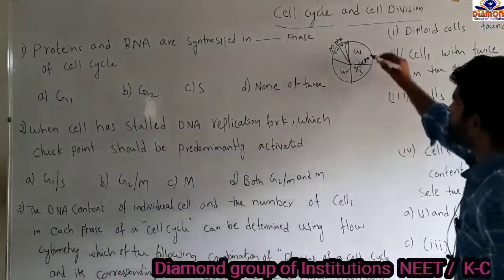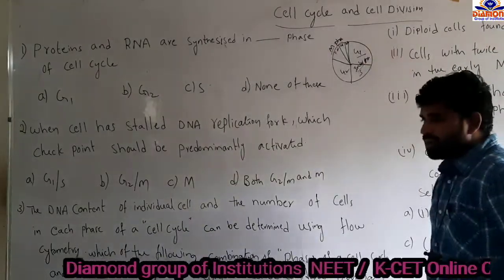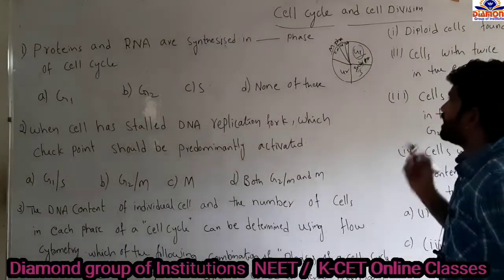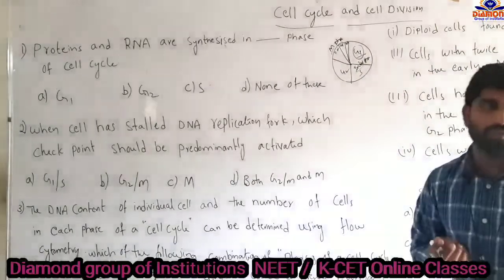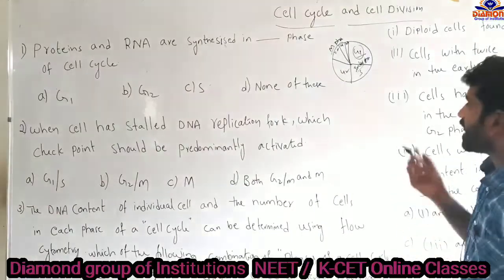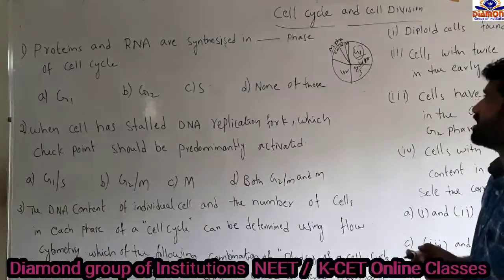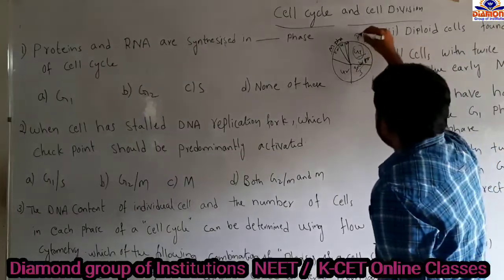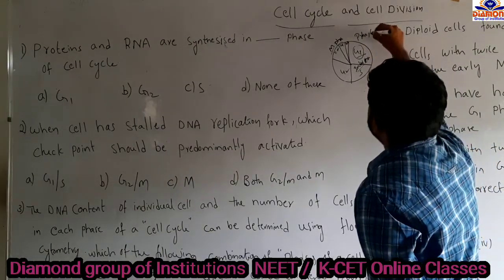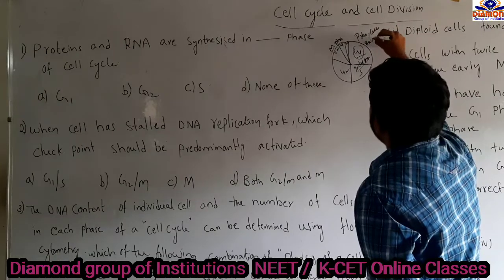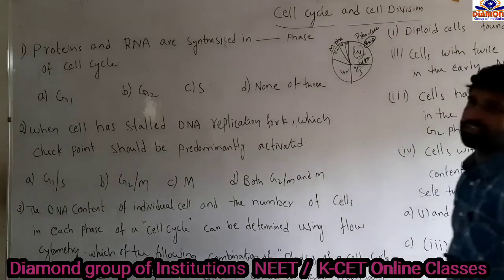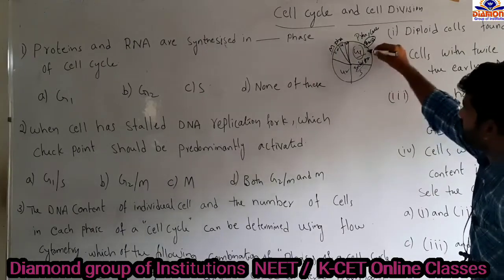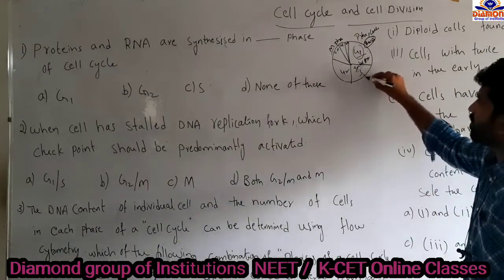Now the G1 phase is also called the gap 1 phase. In the gap 1 phase, different types of proteins and cell organelles, and also RNA molecules, are synthesized. After the G1 phase comes the S phase, which we call the synthesis phase.